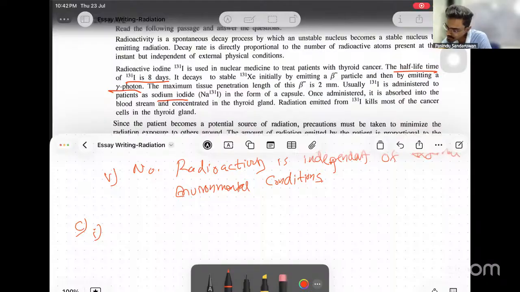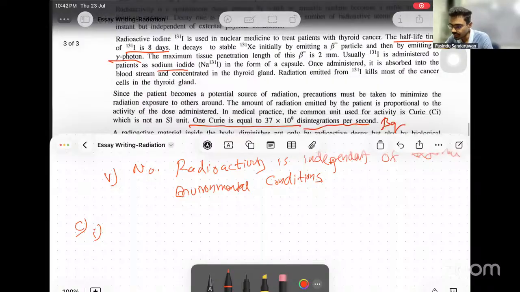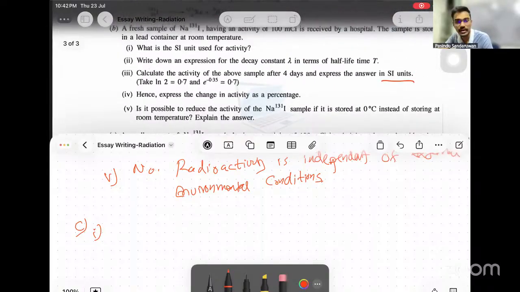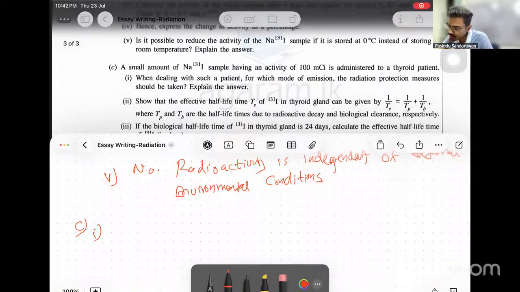The answer is here in the passage. Compared to beta, gamma has a higher radiation. Then we have to protect from gamma, because penetration of gamma is high. So what's the question? The radiation protection measures should be taken for which mode of emission? Gamma emission.